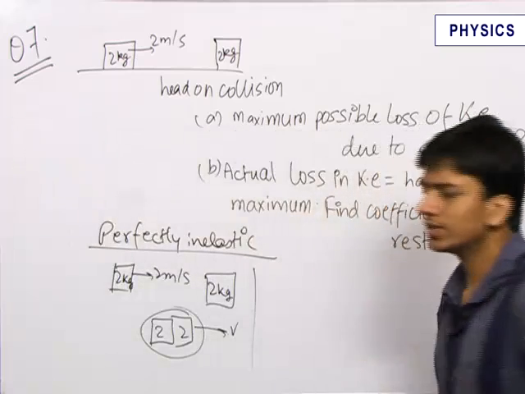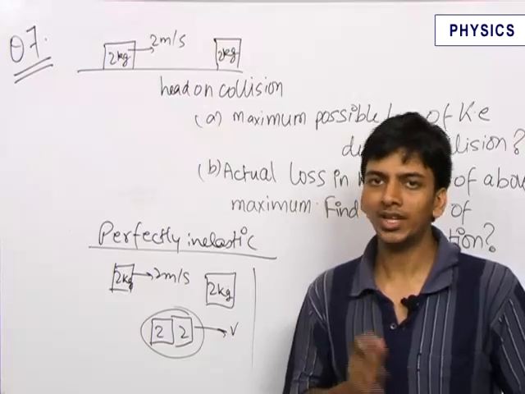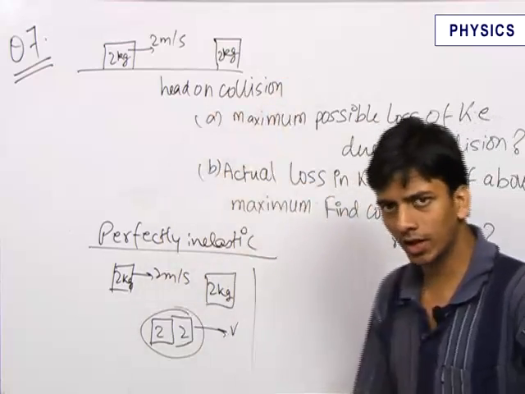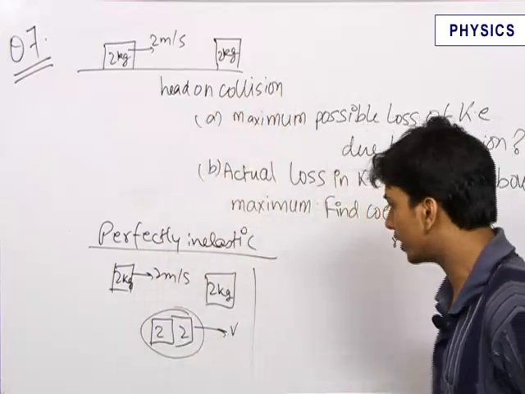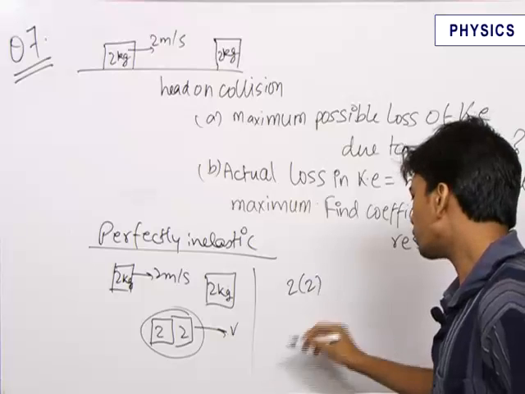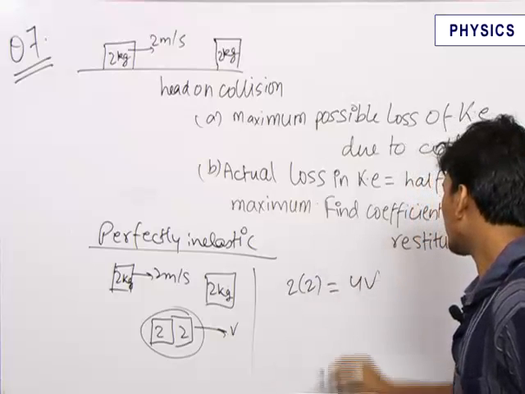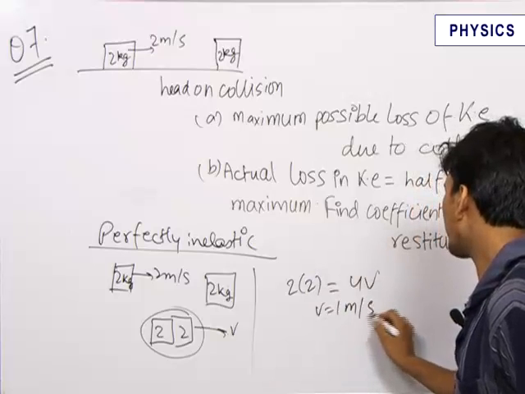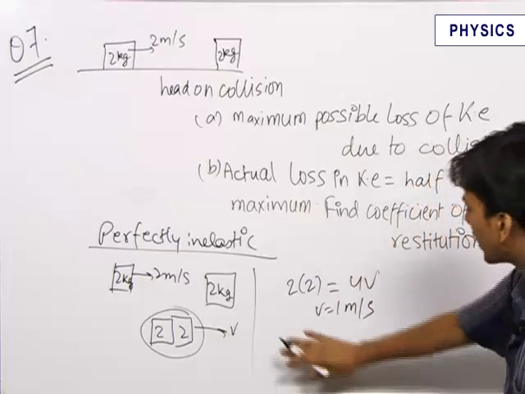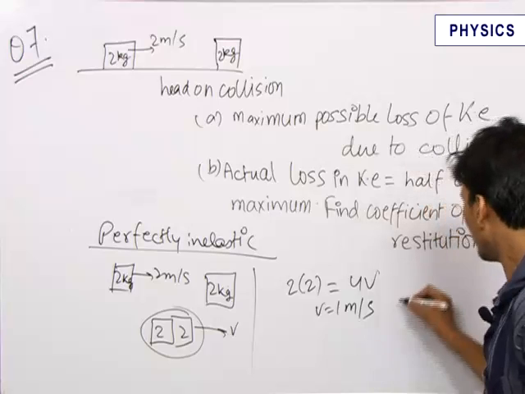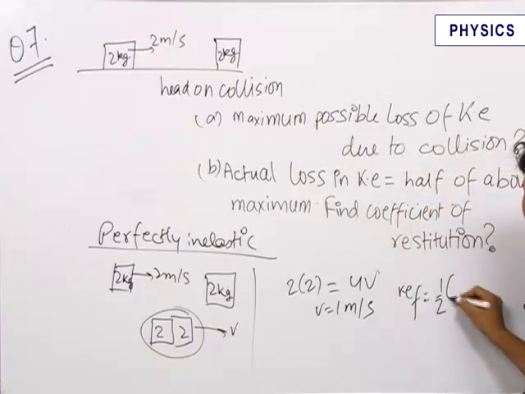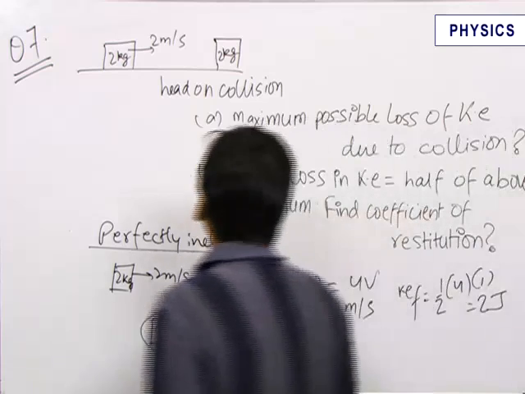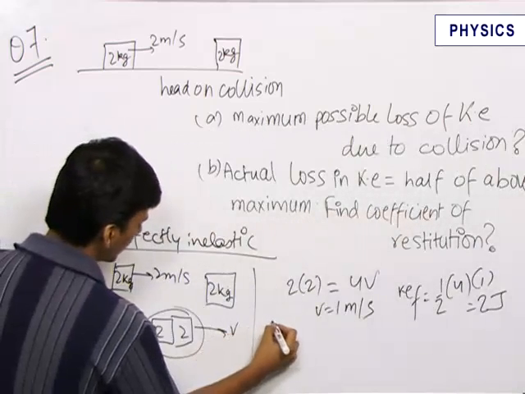Now in all types of collisions, we have one equation of momentum conservation. Because in this collision there was no external force present in the horizontal direction, we apply momentum conservation on the system in the horizontal direction. That gives us 2 into 2 is equal to 4v. Therefore we get v is equal to 1 meter per second. Now we can find the final kinetic energy of the system. The final kinetic energy comes out to be half (m plus m) into v square, that is equal to 2 joules.